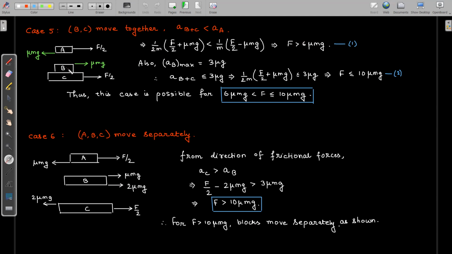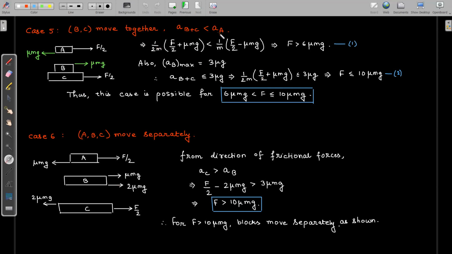Now again, we know that the maximum possible acceleration of B is 3 mu g. So what will be the acceleration of B plus C? The maximum acceleration of B plus C should be equal to 3 mu g. So I'm writing the acceleration of B plus C: net force is F by 2 plus mu mg divided by the total mass 2m, and this is less than or equal to 3 mu g. So from here, I'll get the value of force as 10 mu mg. So combining these two results, if the force lies between 6 mu mg and 10 mu mg, then this particular case is possible, where B and C will be moving together and having an acceleration less than the acceleration of block A.